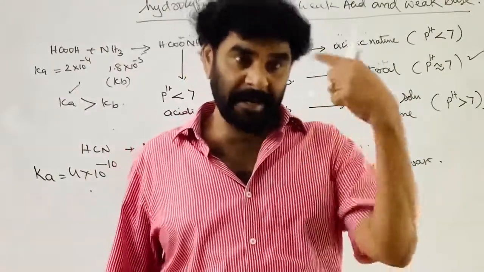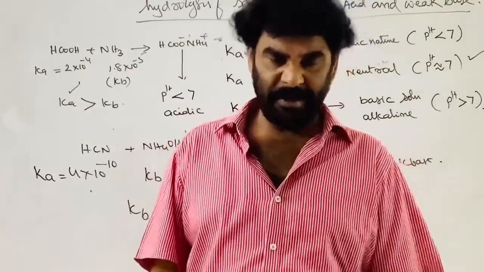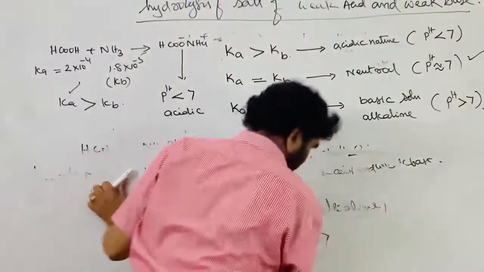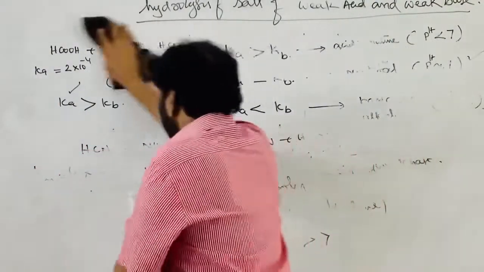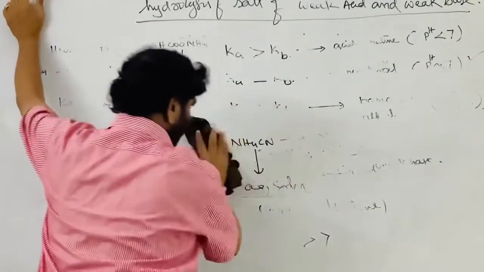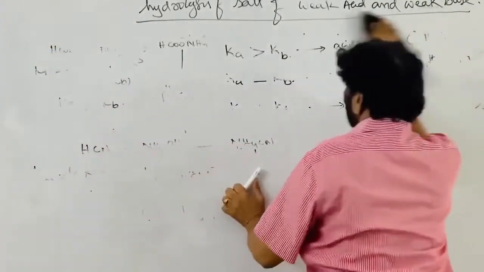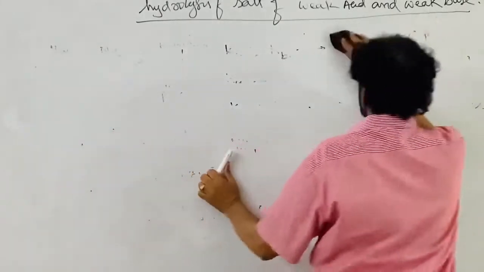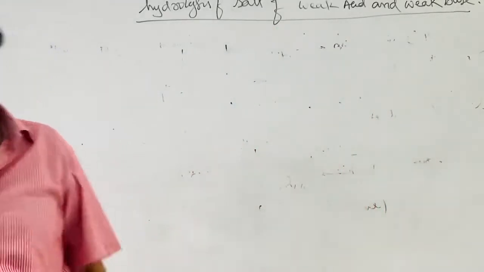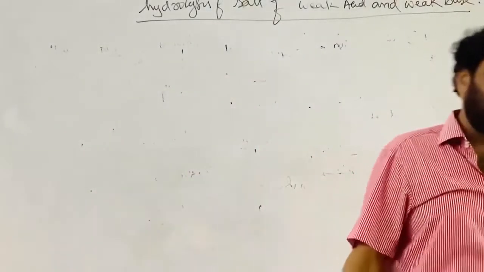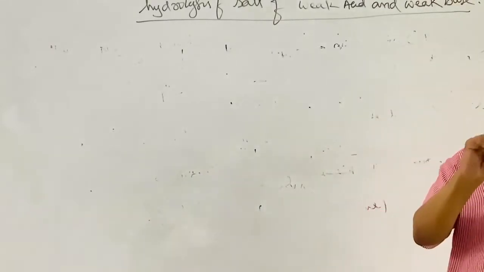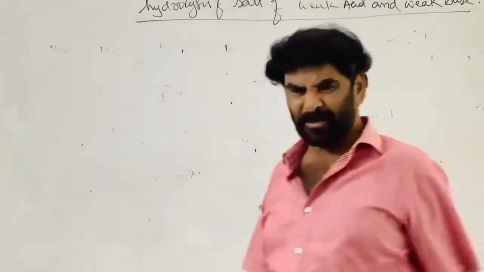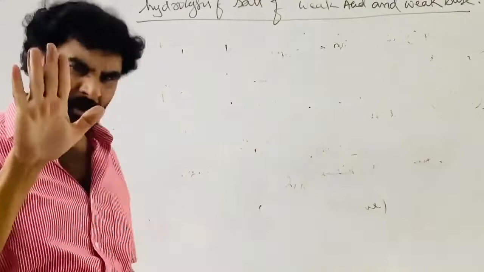Now the net nature of the reaction, the pH of the solution, depends on the relative strengths. This we have taken into consideration. Based on the Ka and Kb values, we have to decide the nature. Both the cation and the anion undergo dissociation, and the extent of hydrolysis matters. One produces H plus ion, the other produces OH minus ion. They combine and are eliminated in the form of water. Therefore, the nature of the solution remains almost neutral in toto.